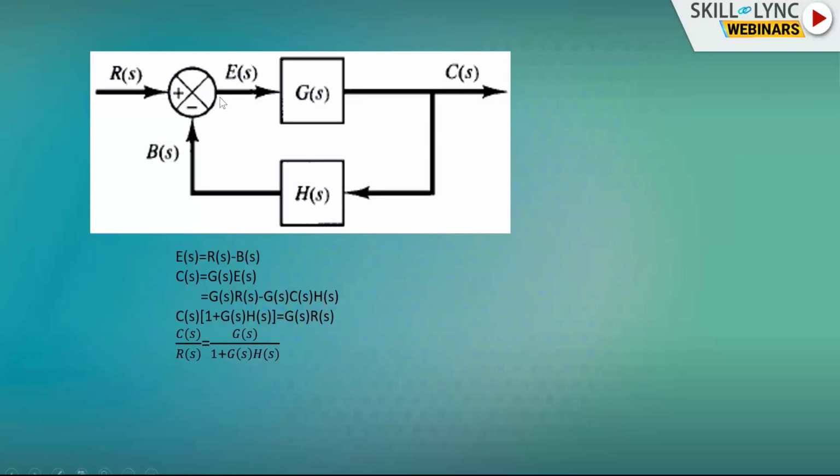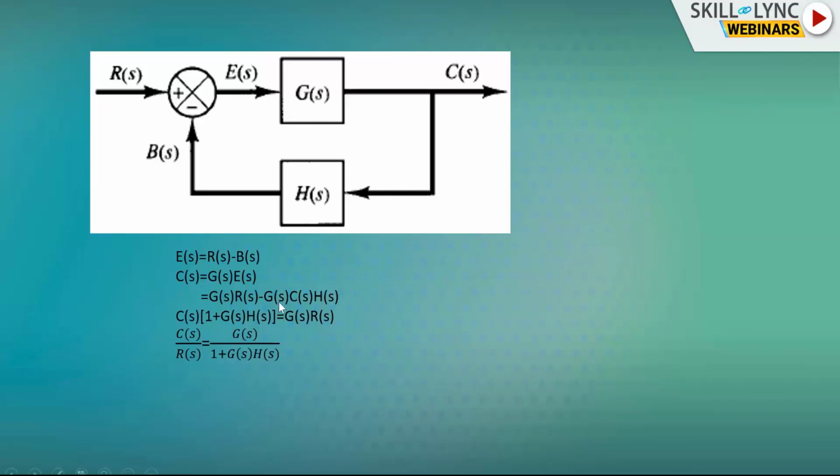E of s is given by R of s minus B of s. Watch my cursor carefully. E of s is equal to R of s minus B of s. Again, C of s is given by G of s into E of s. Now substitute the value of E of s from here. We have G of s into R of s minus G of s into C of s H of s, because B of s is given by C of s into H of s.